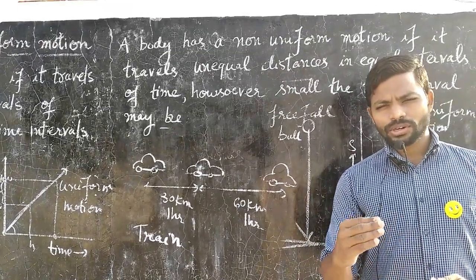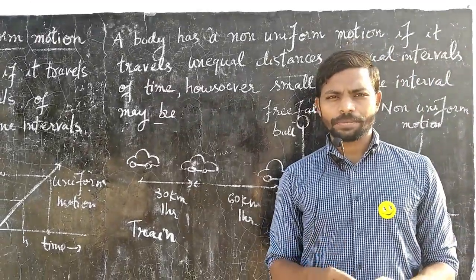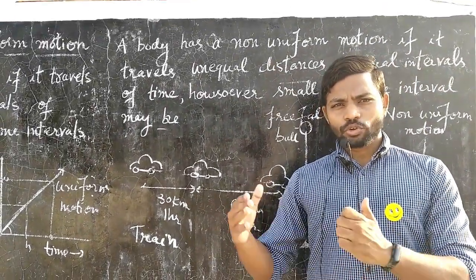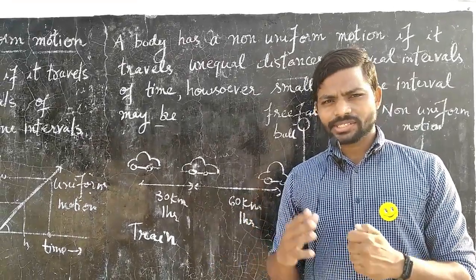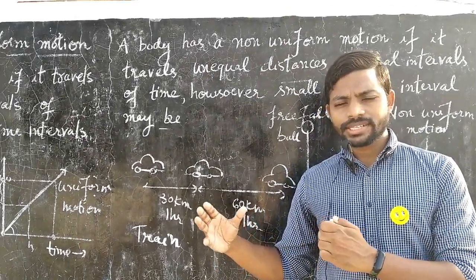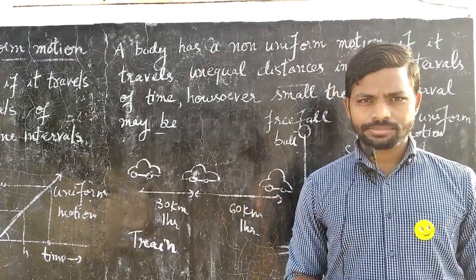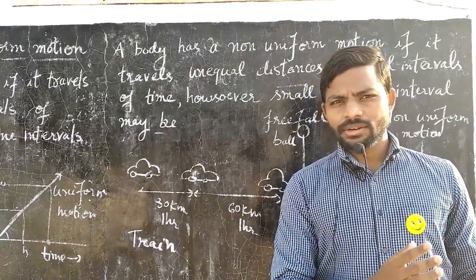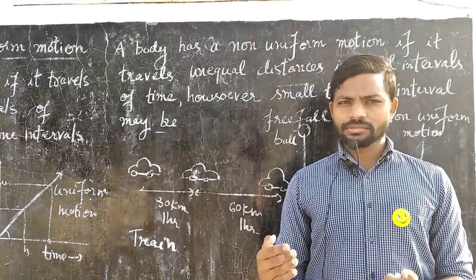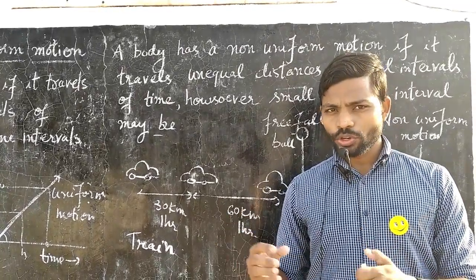I would like to give one more practical example which you can understand very easily. Let us say you are traveling in a train. When you are at your own station, departure station, the train is at rest. Once the train starts moving, then the speed increases, and when it is again stopping at another station, the speed decreases. So again, this is an example of a non-uniform motion.